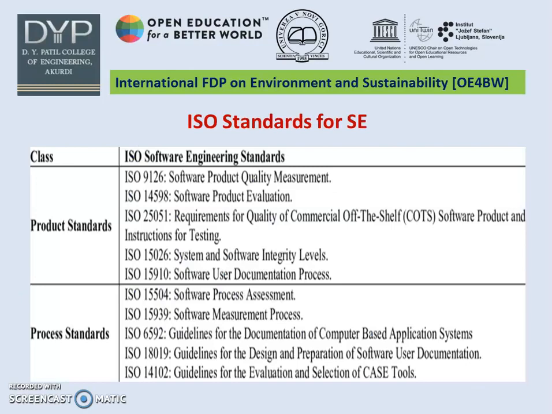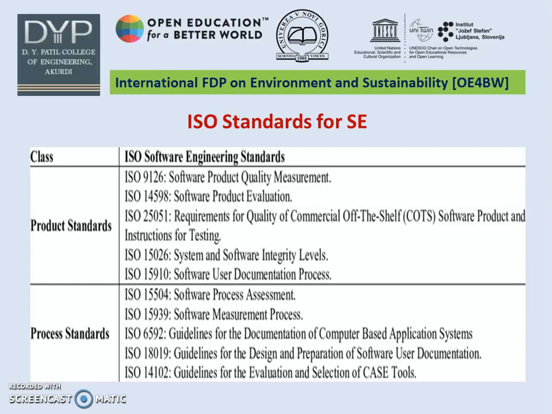There are different ISO standards available for software engineering. Those are classified into product standards and process standards. So, following are the details of the ISO standards. First one is product standards. ISO 9126 is software product quality measurement.